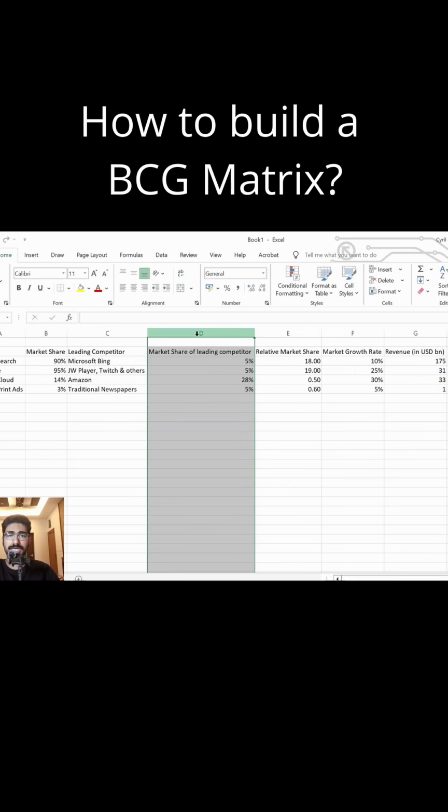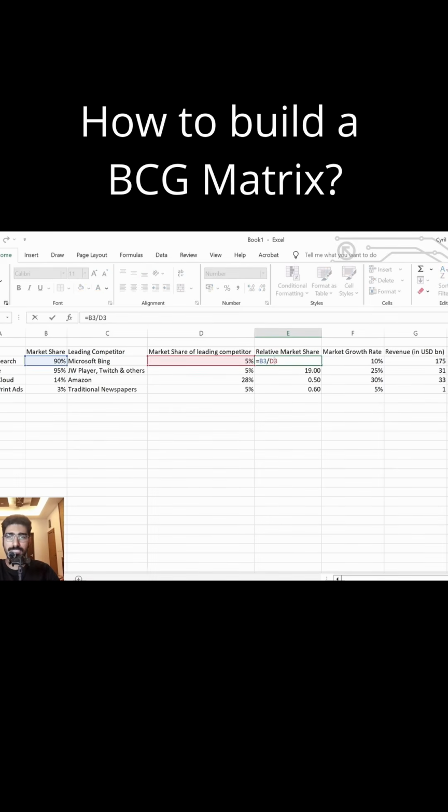So once we have the market share of the leading competitor, we can calculate the relative market share, which is one of the axes for the BCG growth share matrix. How we calculate the relative market share is quite simple. We just divide the market share of the company that we're interested in by the market share of the leading competitor. For instance, in this case, we will take the market share of Google Search and divide it by the market share of Microsoft Bing, which will be B3 divided by D3, which will equal 18. So the relative market share for Google Search is 18.